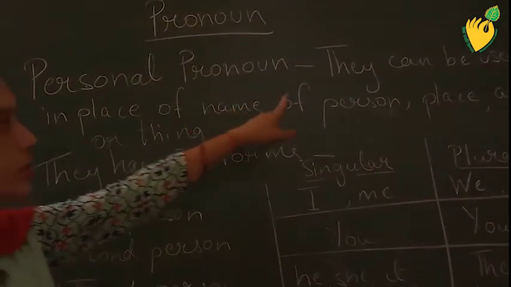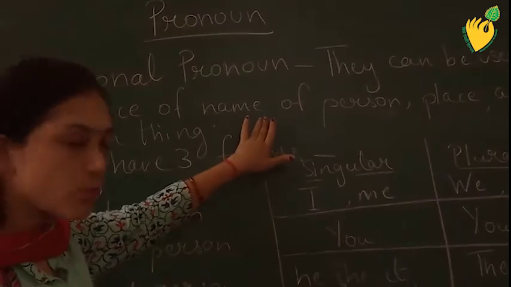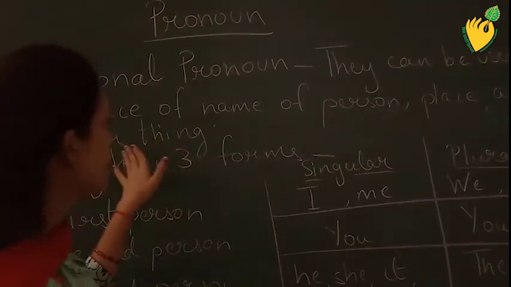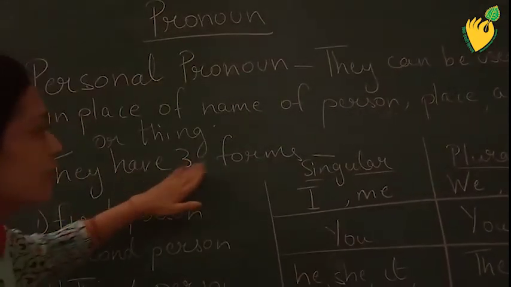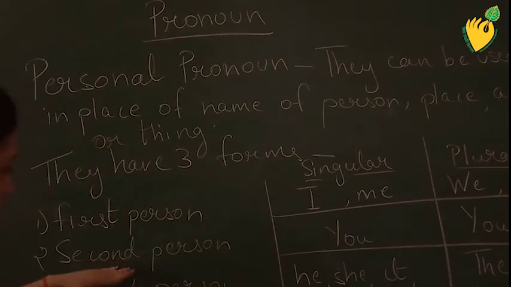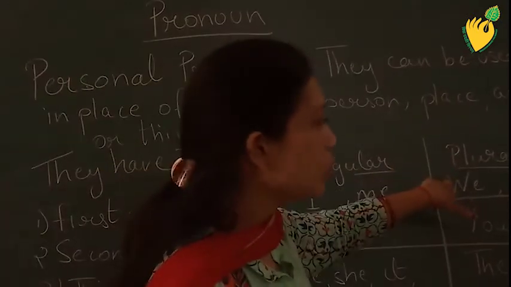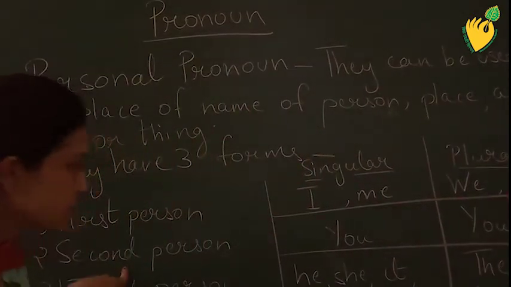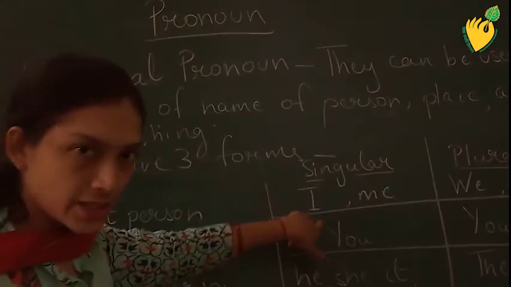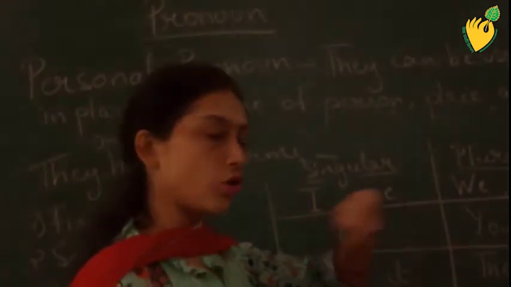So students, once again I want to make it very clear. Personal pronouns can be used in place of the name of a person, place, animal or thing. They have three forms: first person, second person and third person. First person is I, me in case of singular, plural we and us. Second person, you in both singular and plural.